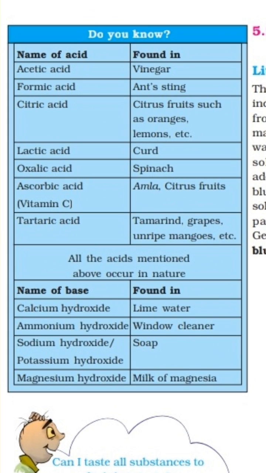Now the names of the bases and where they are found: calcium hydroxide, which is found in lime water. Ammonium hydroxide, which is found in window cleaner. Sodium hydroxide and potassium hydroxide, which are found in soap. Magnesium hydroxide, found in milk of magnesia, which is basic in nature.